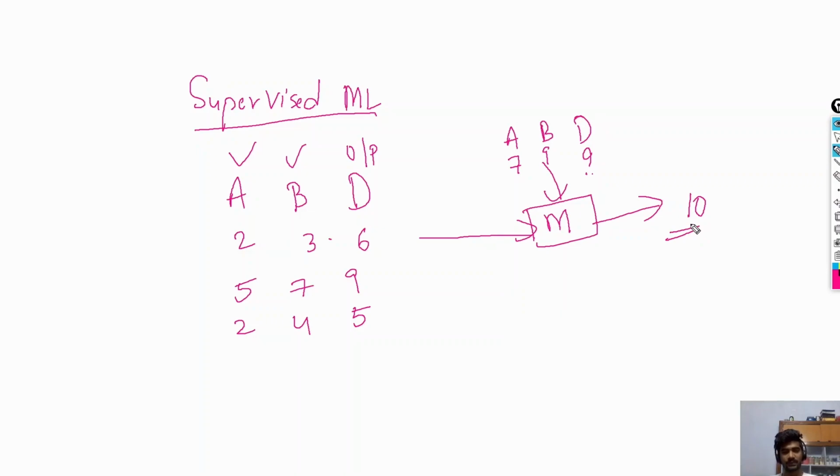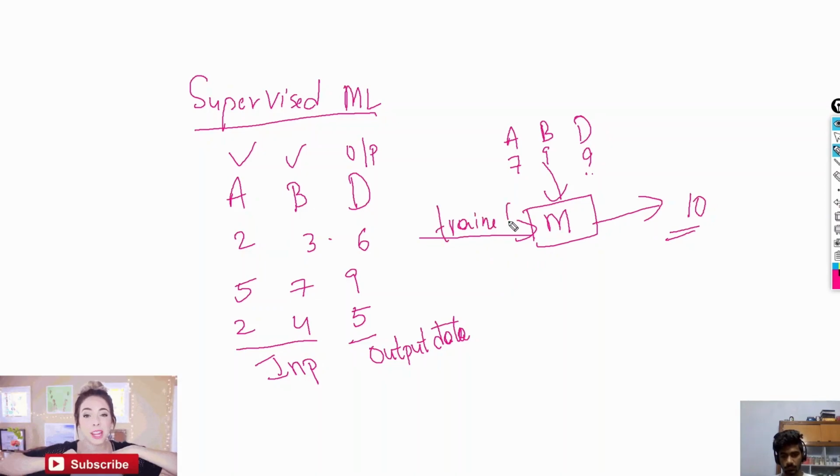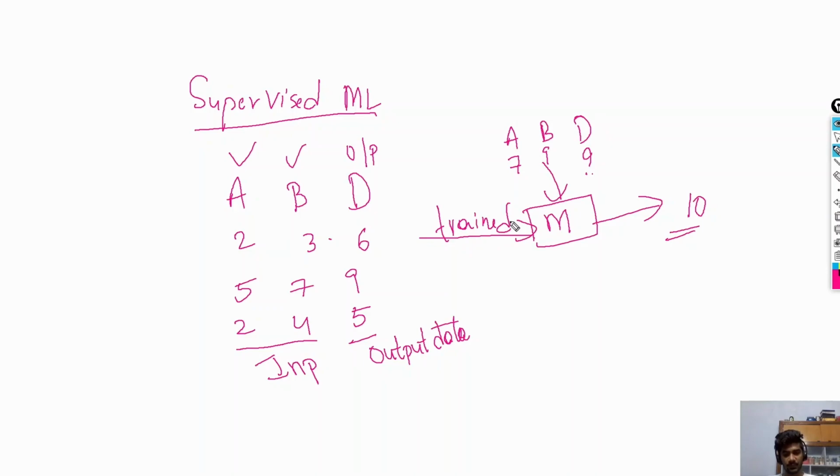So this is known as supervised learning. Keeping aside whether the output predicted by our model is right or wrong, what we concentrate on here is that we have input data and the corresponding output data. Using this entire input and output data, or this data set, we are training our model. The model is trained using this input data.